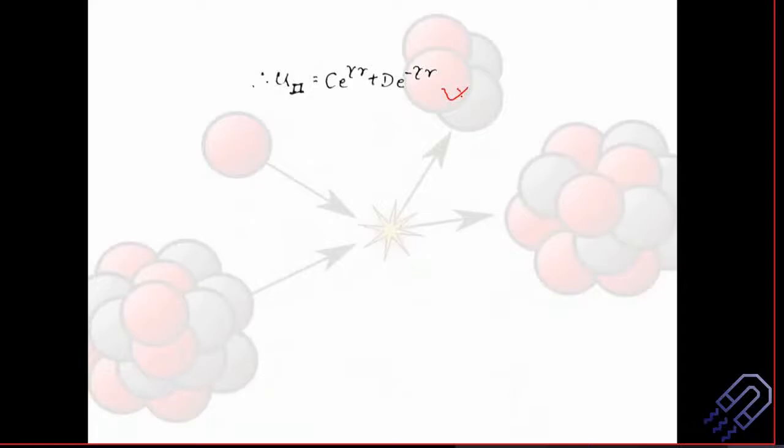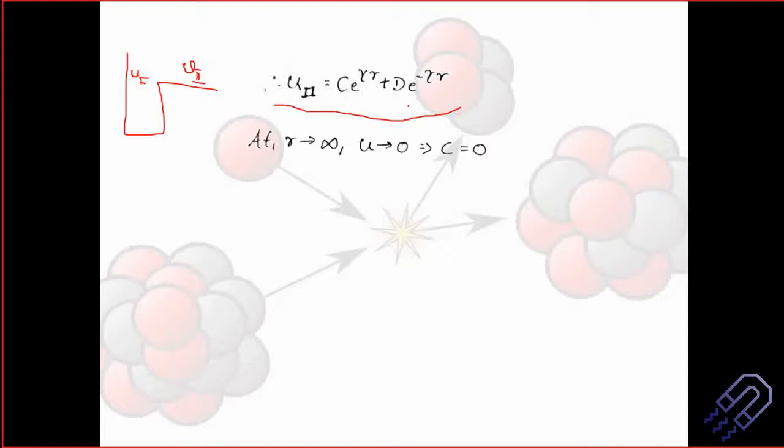Again, we have got C and D. We are actually considering this potential value. So if you just consider this second region, and this is my first region, so this is u1 here. The wave function u1 is here, and the wave function u2 is here. For u2 we saw that the solution is basically nothing but C e to the power gamma r plus D e to the power minus gamma r. So the condition here is more or less correct. That is not a problem.